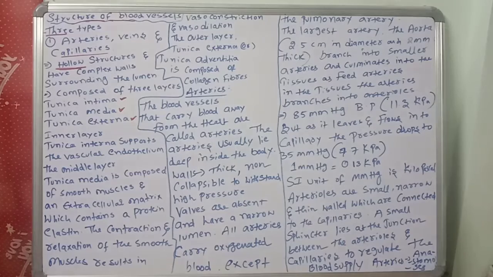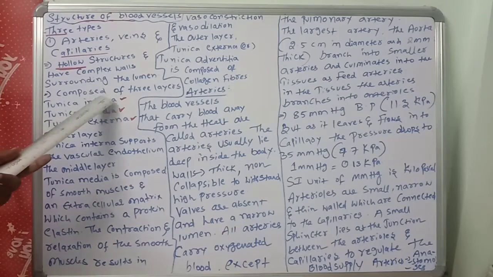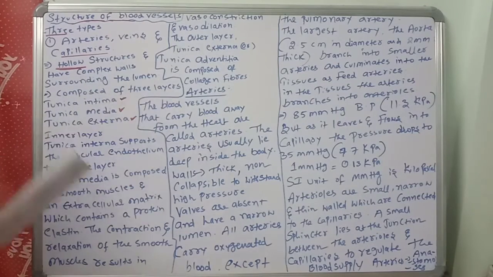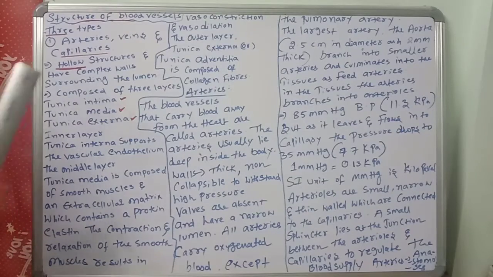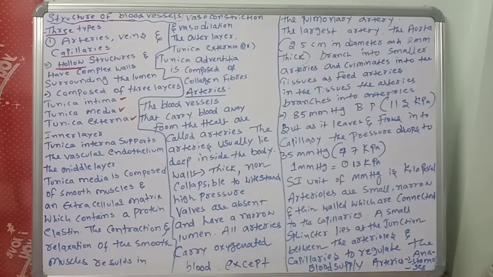These are the three layers, must and should. Once again, the blood vessels in humans are composed of three layers: tunica intima, tunica media, tunica externa.